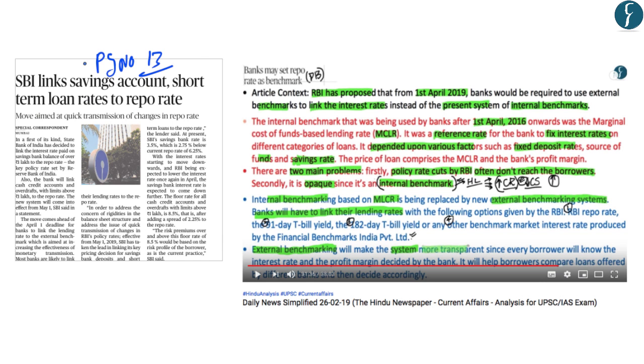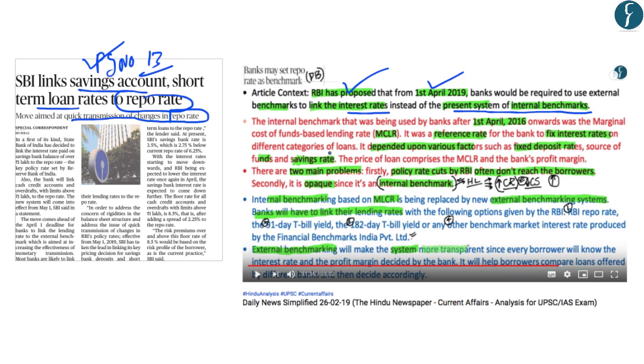Now, this article on page number 13 reads that the SBI links saving account and short-term loan rates to the repo rate. And this is related to a recent proposal of RBI which states that from 1st April 2019, banks would be required to use external benchmarks to link the interest rates instead of the present system of internal benchmarking. And this move of RBI was aimed at quick transmission of the changes in the repo rate.